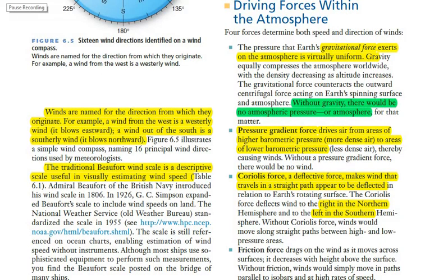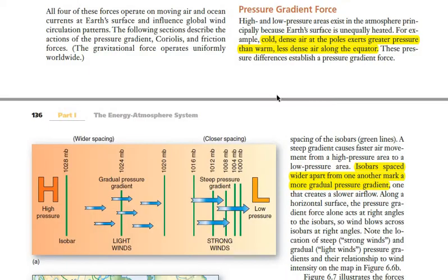So these were the basic definitions of the four forces which drive the wind and which affect the atmospheric movement of wind. Now we will discuss each force in detail. Since the gravitational force does not need much explanation, it only holds the atmosphere to the surface of Earth. So let's start with the pressure gradient force.